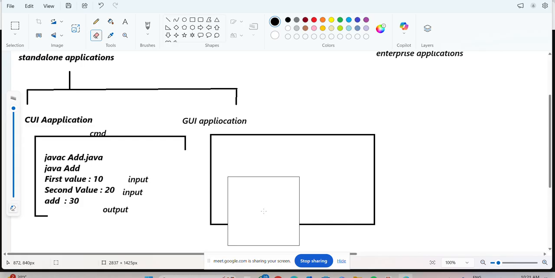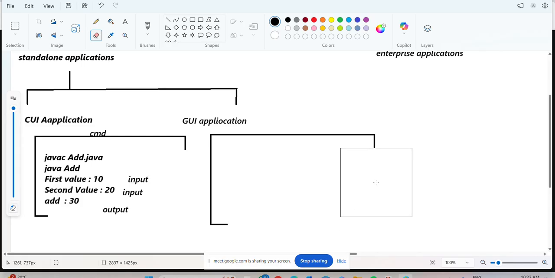First question. Coming to enterprise application, there also we have two terminologies, which I'll show you. First the interviewer will ask, tell me the types of enterprise application. In the enterprise application also there are two types: the first one is web applications and the second one is distributed applications. Enterprise application equals web applications plus distributed applications, like that we can write.